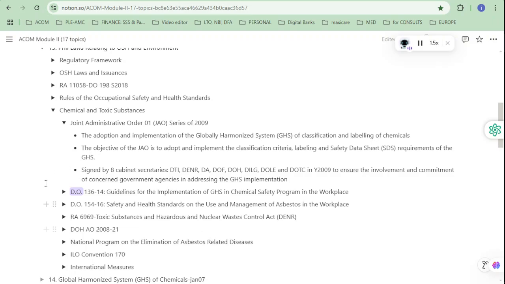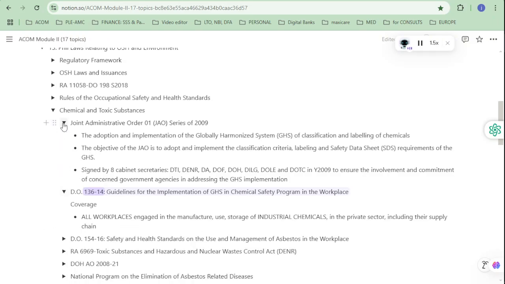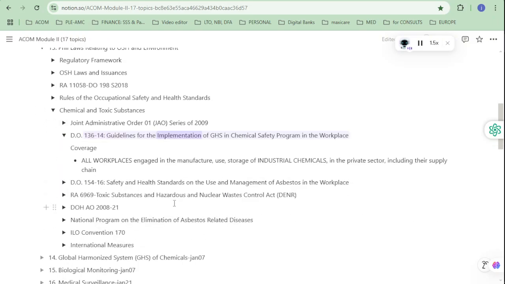DO 136-14, Guidelines for the Implementation of GHS in Chemical Safety Program in the Workplace. Coverage: all workplaces engaged in the manufacture, use, and storage of industrial chemicals in the private sector, including their supply chain.